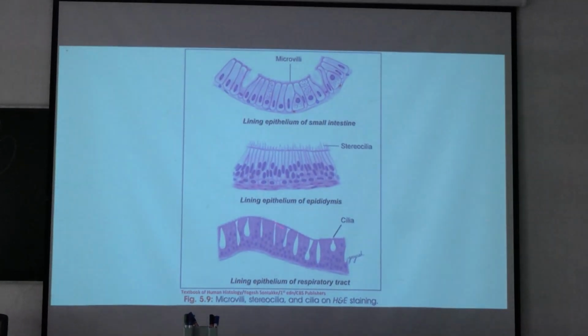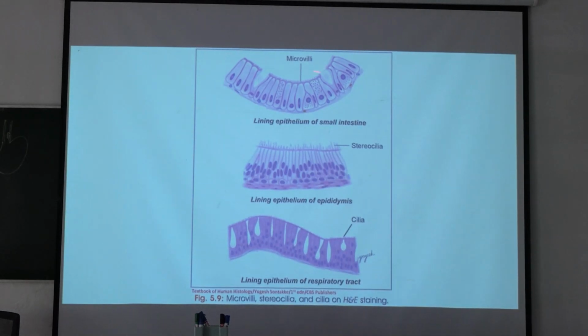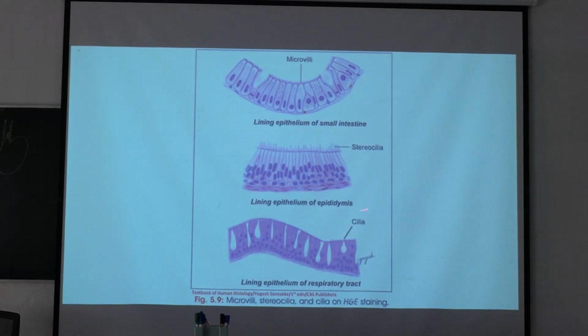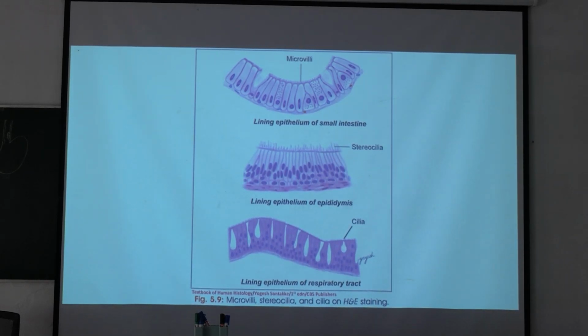See examples. Lining epithelium of small intestine, you can see the goblet cell, columnar epithelium. It has microvilli. Lining epithelium of epididymis, stereocilia are present here. And here, lining epithelium of respiratory tract, you can see the cilia. Here also goblet cells are present. Here pseudostratified epithelium, and in this epididymis also pseudostratified, and here is the columnar epithelium.